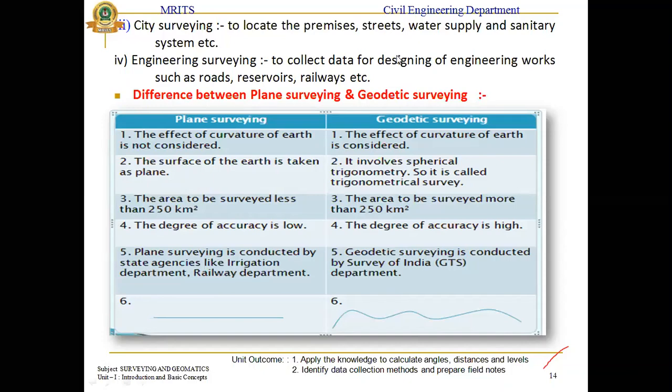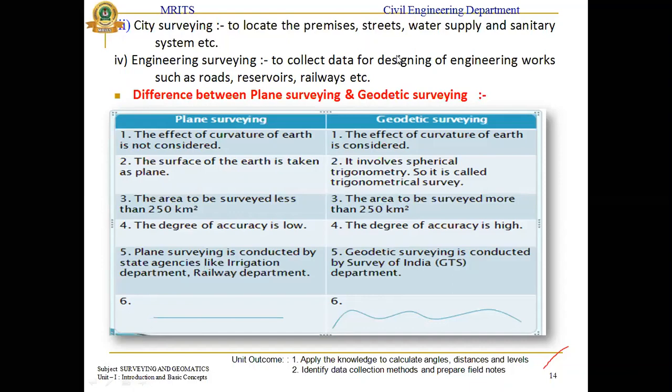Next, plane survey is conducted by state agencies like the irrigation department and railway department. And geodetic survey is conducted by the GTS. What is the GTS? Survey of India department. Survey of India department.